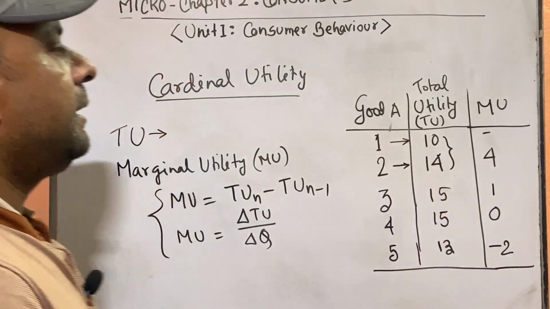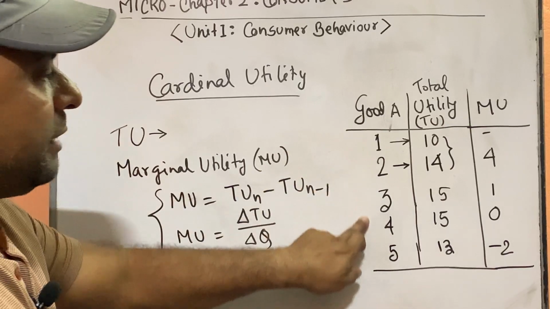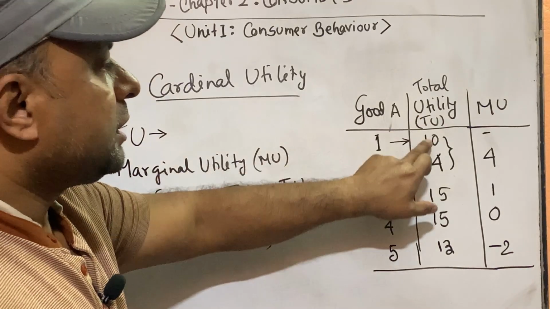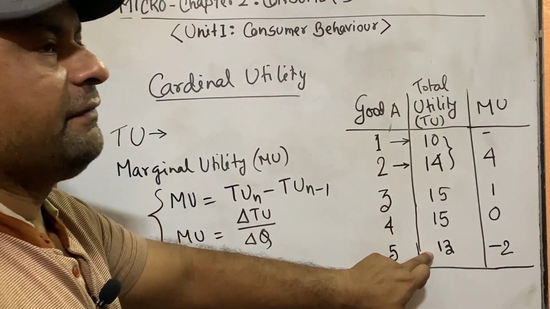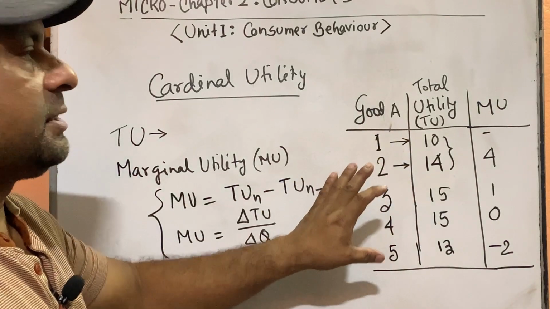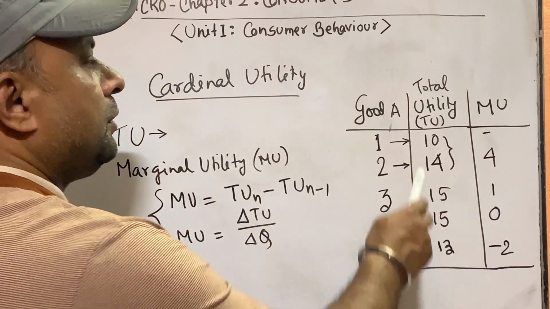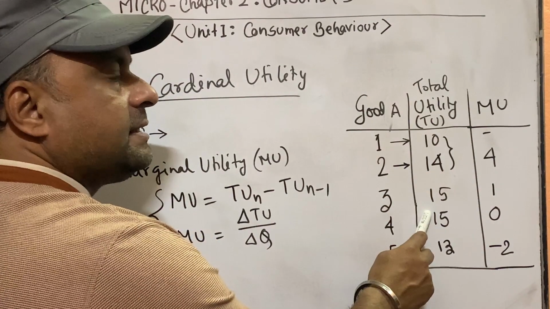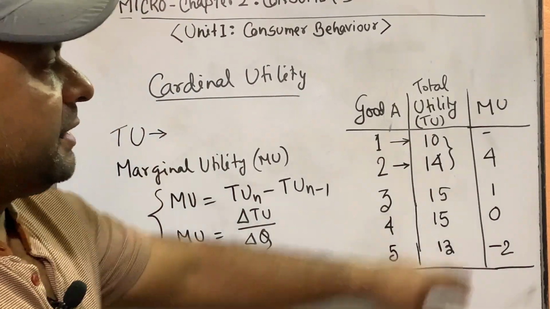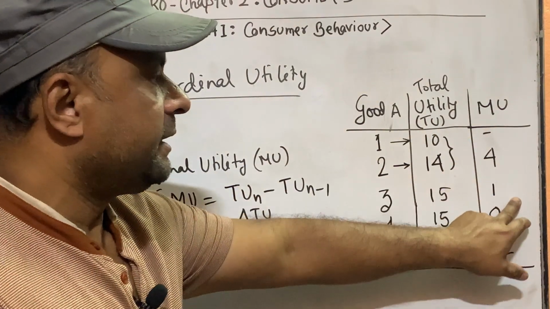So what we see here, when we increase our consumption 1 by 1, then our total utility first increases, thereafter decreases. It is a general concept. In general, this is like that. Exceptions are also there, we are coming to them later. So our total utility first increases, thereafter it decreases. But marginal utility decreases continuously.